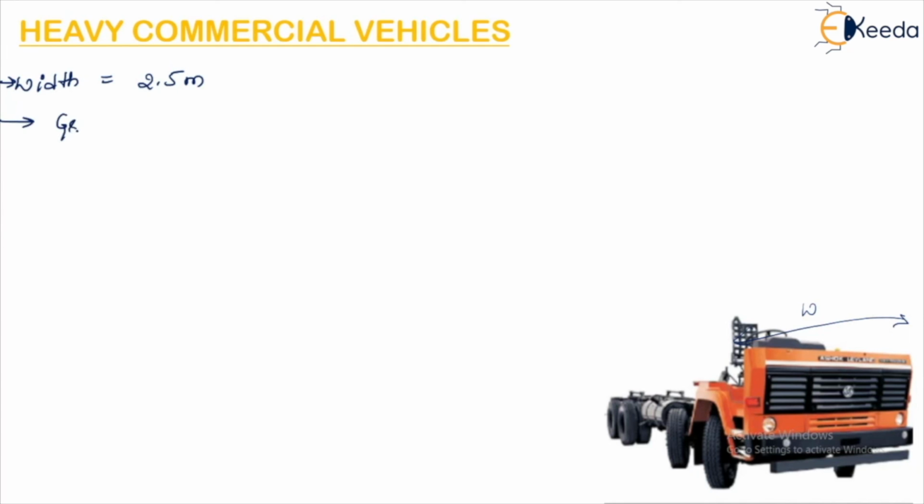Then what is the gross weight of this vehicle? I have already told you that for heavy commercial vehicles, the weight will be more than 16.2 metric tons.